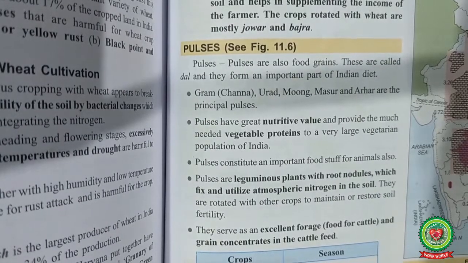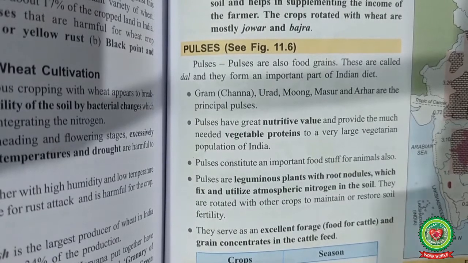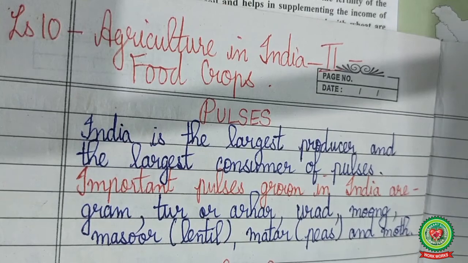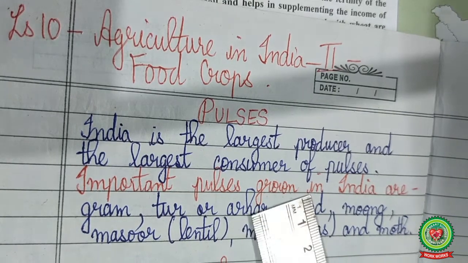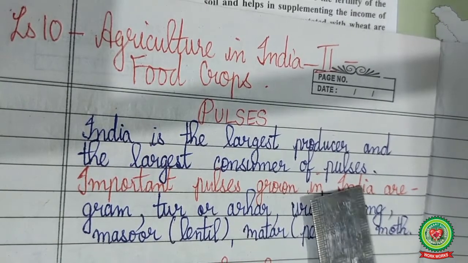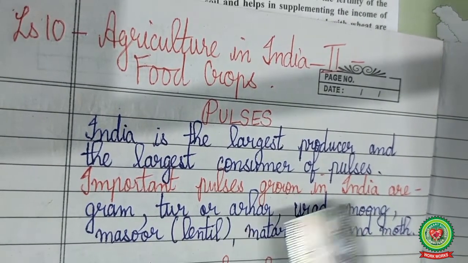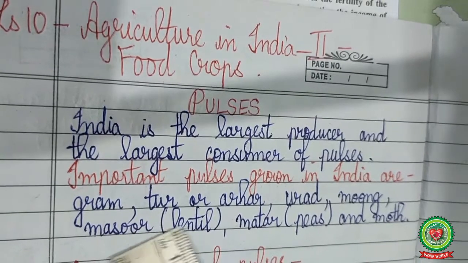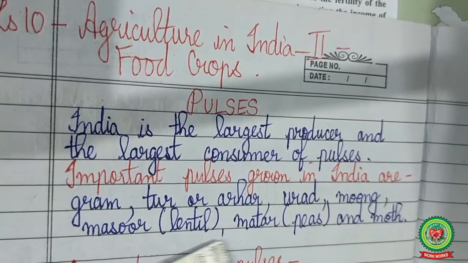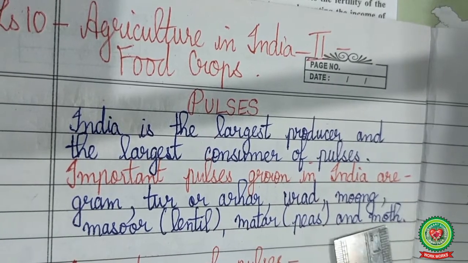The crop which we are going to discuss today in this video is pulses. India is the largest producer of pulses. It is also the largest consumer of pulses in the world. The important pulses that are grown in India are gram, that is chane, tur or arhad, urad, moong, masur, matar, that is peas, and moth.